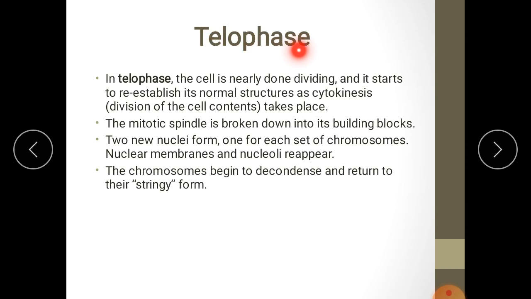Next, the telophase stage. In telophase, the cell is nearly done dividing and starts to re-establish its normal structures as cytokinesis takes place, the division of the cell contents. The mitotic spindle is broken down into its building blocks. Two new nuclei form, one for each set of chromosomes. Nuclear membranes and nucleoli reappear. The chromosomes begin to decondense and return to their stringy form.